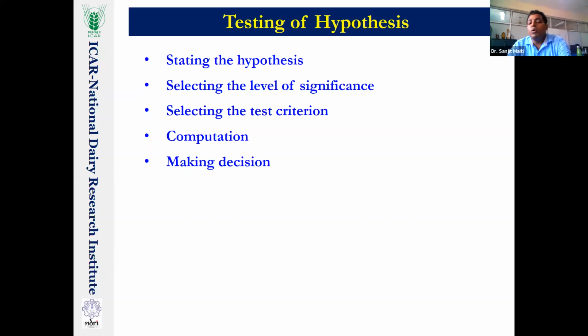Remember this: when the p-value is less than 0.05, that means my alpha is 5%, significant at the 5% level of significance. When it is less than 0.01, it is significant at the 1% level of significance.